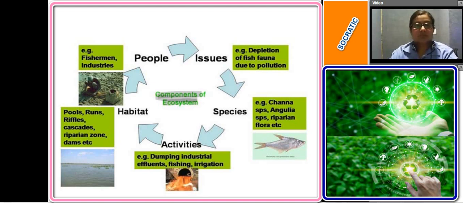For example, there are different people that face different issues. Due to increase in pollution, the people lead to the cause of depletion of fish fauna.